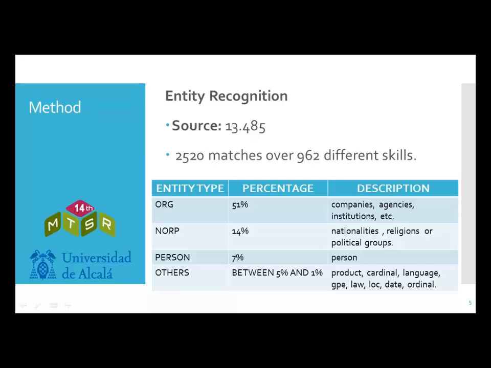In the entity recognition process, we used 13,485 documents for ESCO. And after running the spaCy pre-trained NER model, we got 2,520 matches over 962 different skills. Of these matches, 51% correspond to entities about organizations, 14% correspond to entities about nationalities, religions, or political groups, 7% correspond to entities about persons, and the rest correspond to other types of entities.